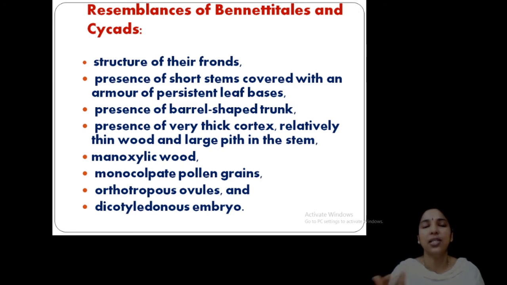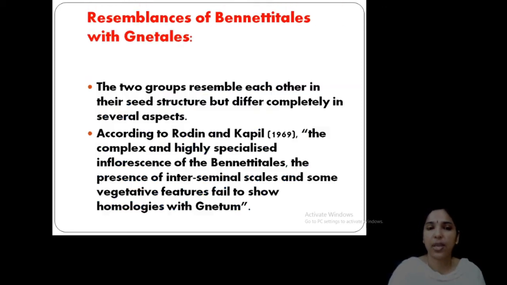Details you will study this year in palynology. So, monocolpate is a type of pollen grain, and orthotropous ovule and dicot embryo. These are the typical features that Bennettitales share with the cycads. Study well. Okay. Now, resemblance with the Gnetales.